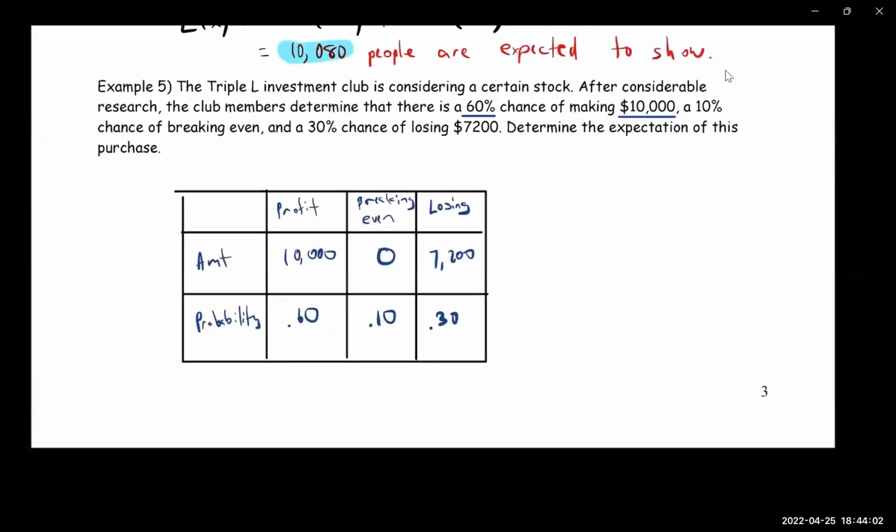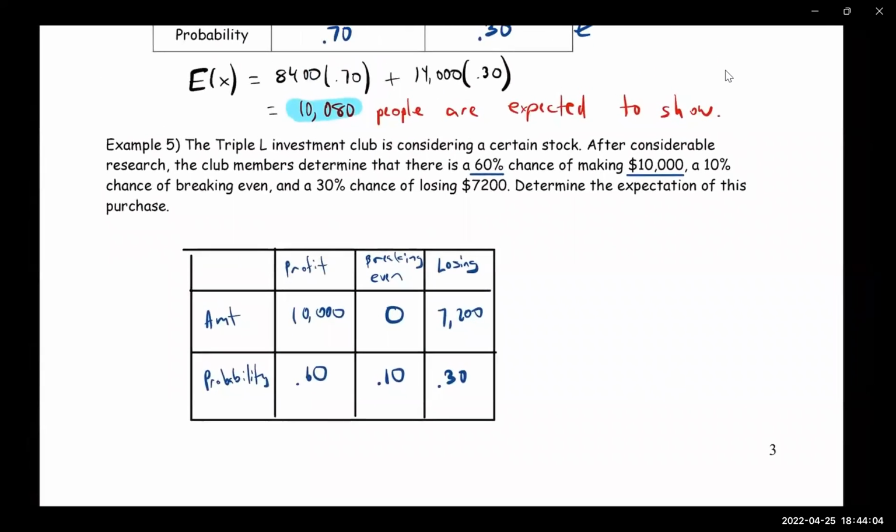All right, and so now the expected value formula is the same thing. I plugged it into my calculator as 10,000 times 0.60 plus 0 times 0.10, plus negative 7,200 times 0.30. Yeah, we forgot the negative.